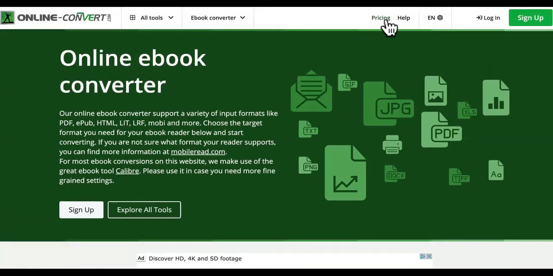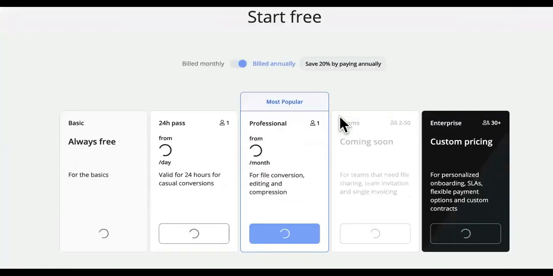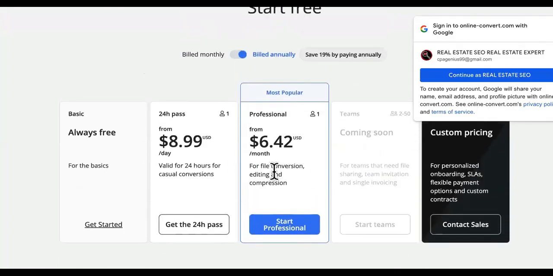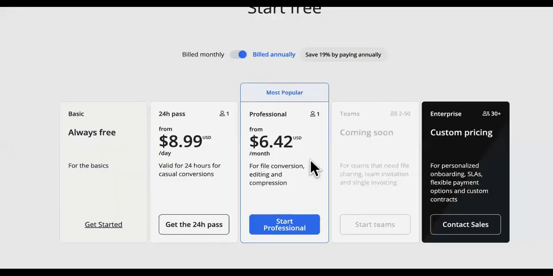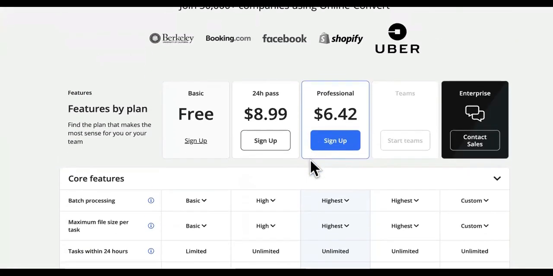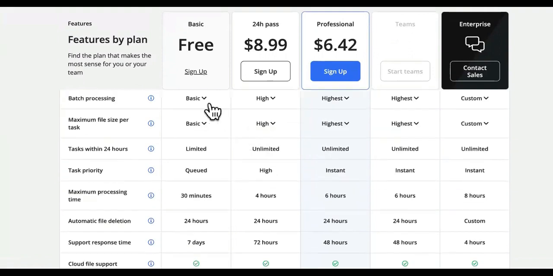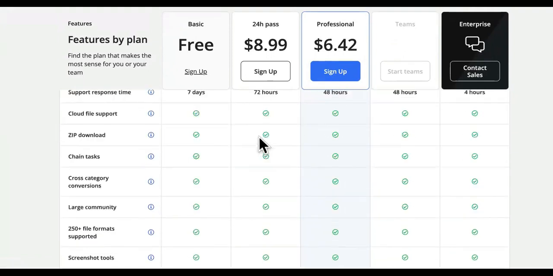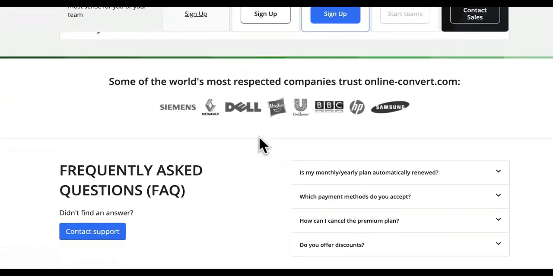Let me see what the pricing is, because we don't want this stuff to be expensive. What's the basics? They ain't telling us nothing. Like file conversion, editing, compression. This still is worth it, whatever it is. Let's see what the basics are. Oh, here's the basics down here. The free plan, basic processing, image tasks, audio tasks, ebook tasks. So that's 1. They'll only do 1 for free. All right, you can use this or you can just convert it yourself.